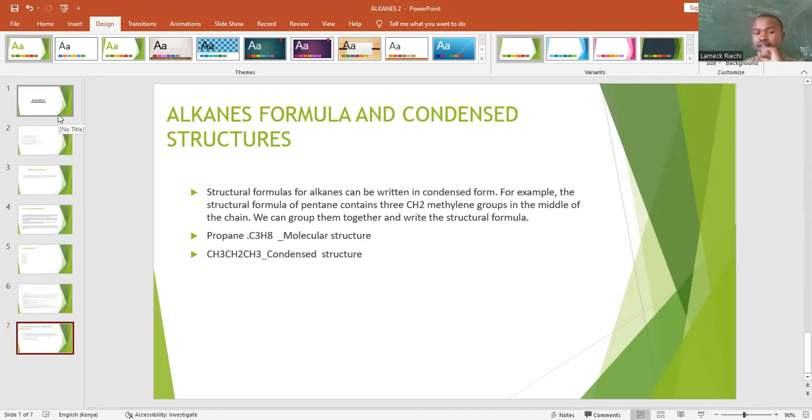Then the condensed structure, we have CH3, CH2, CH3. The reason why we have CH3 here, remember, is that carbon is supposed to be bonded by 4 bonds. So it is bonded with another carbon, and these 3 hydrogen atoms bond to the carbon so that it can gain the number of bonds that it needs. It needs 4 bonds. At the same time, hydrogen needs only 1 bond, and we say that the 1 bond contains 2 electrons.